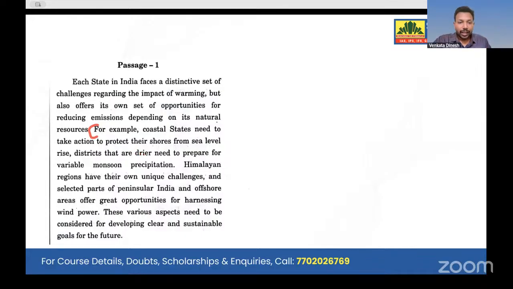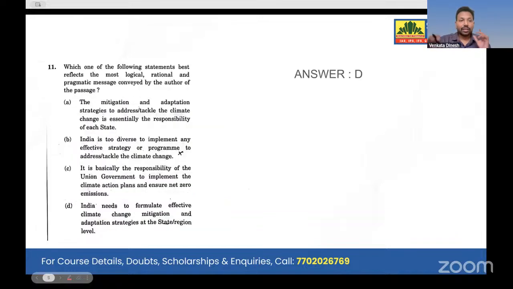Now look at it. Himalayan regions have their own unique challenges, and selected parts of peninsular India and offshore areas have great opportunities for harnessing wind power. So this question is about wind power. You might have certain knowledge about wind power. Yes, that is good. But look at the question. The question clearly says, which of the following statements best reflects? Again, best reflects. Here also, except B, all the three options look correct, right? You have to choose wisely. This is where the majority of people make mistakes.